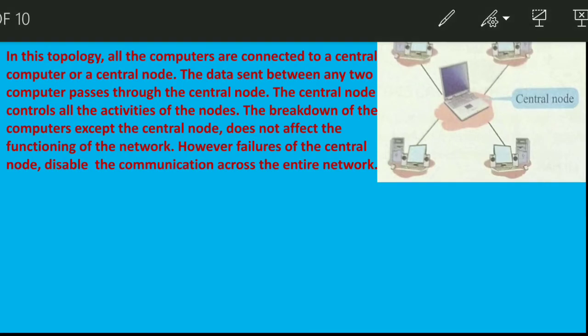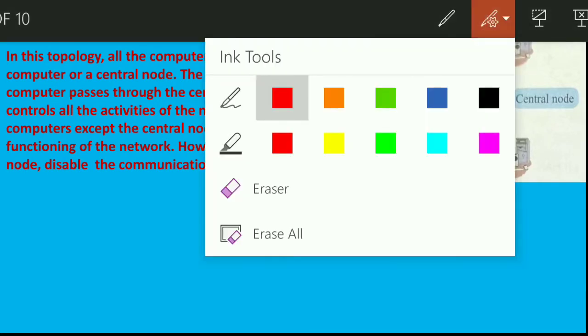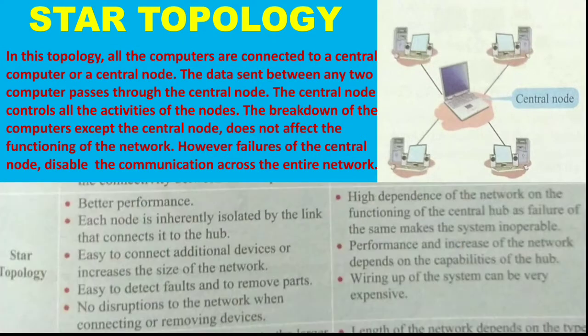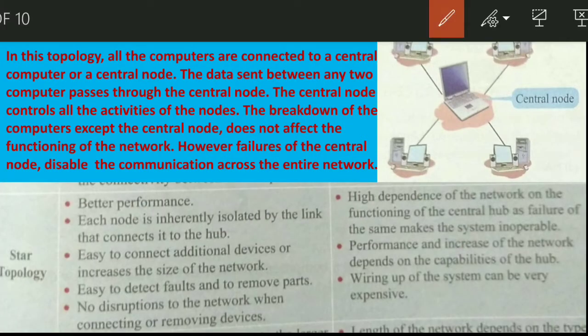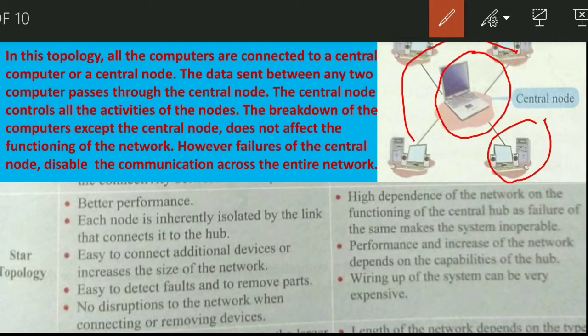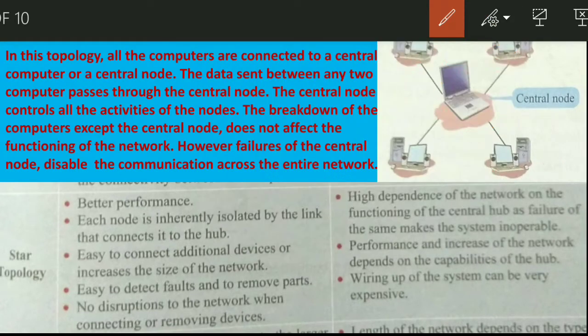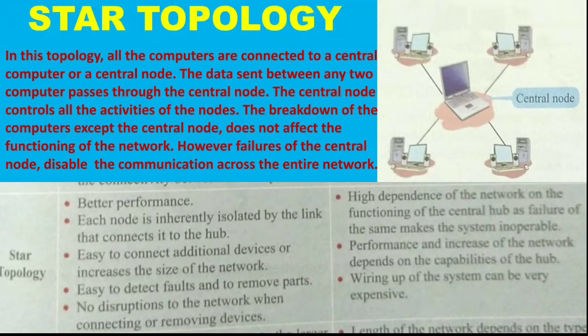For example, suppose this computer doesn't work, it will not affect the other computers. These computers will not be affected. But if this computer, the central computer, does not function properly due to some technical problem, then the other computers will not be able to work. This is the drawback of star topology.